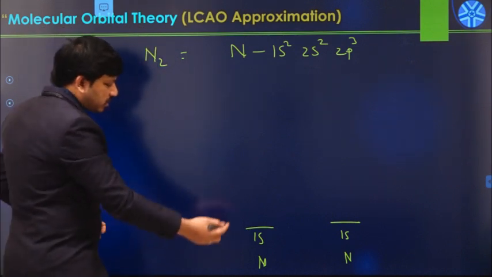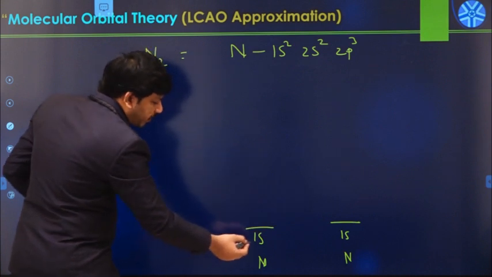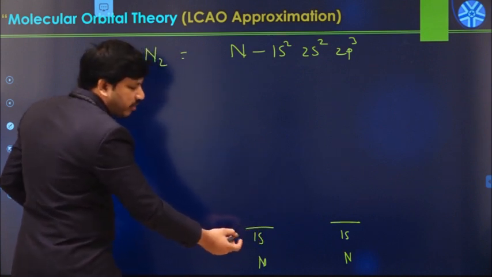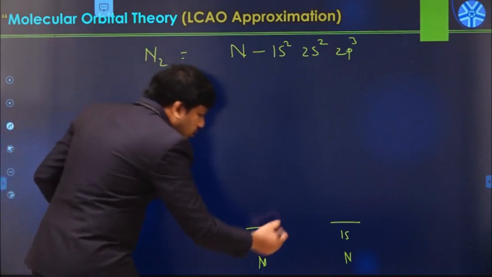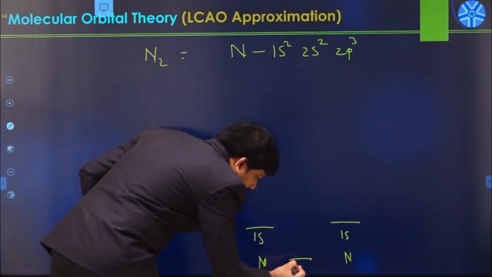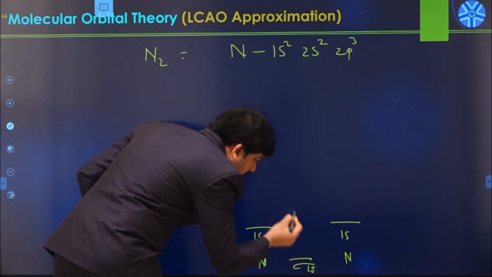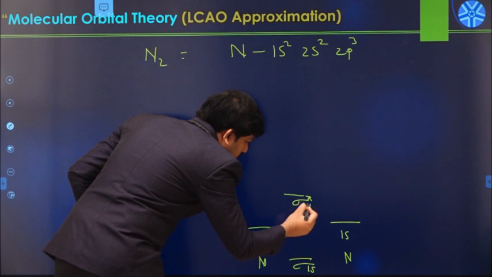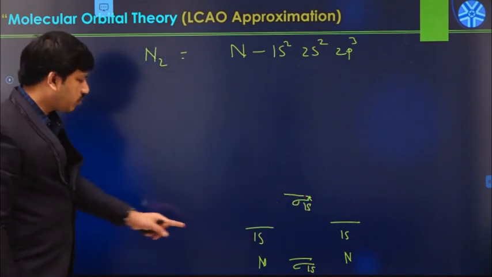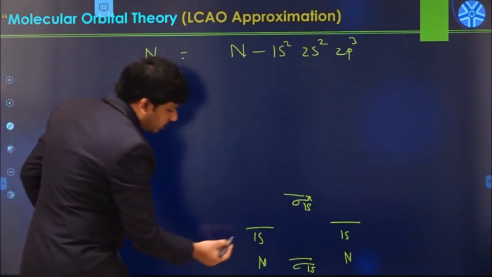So in the nitrogen molecule, a nitrogen 1s atomic orbital combines with another nitrogen 1s orbital, and due to this combination there is a formation of sigma 1s and sigma star 1s.